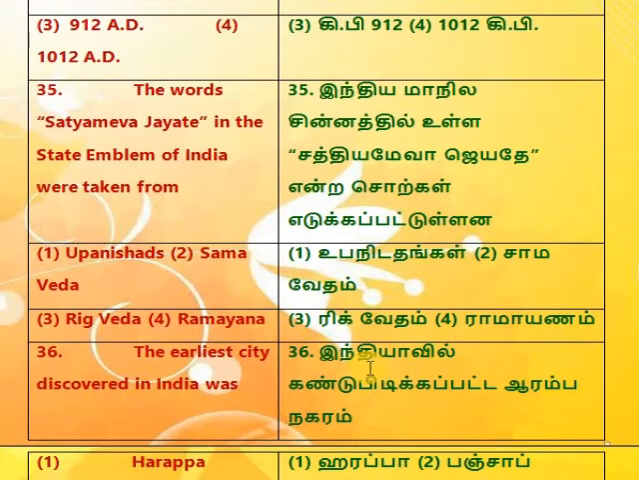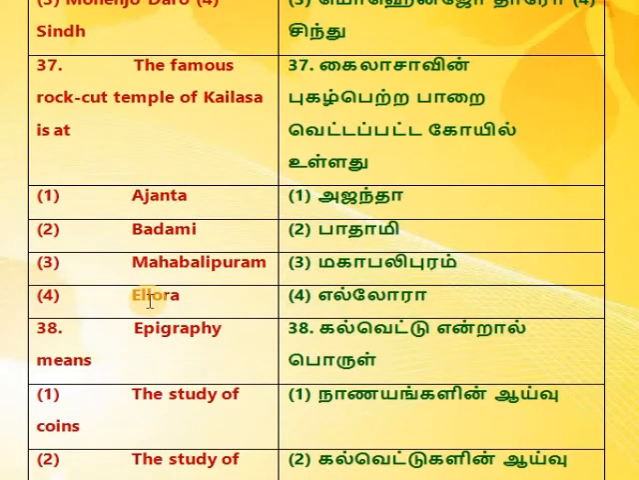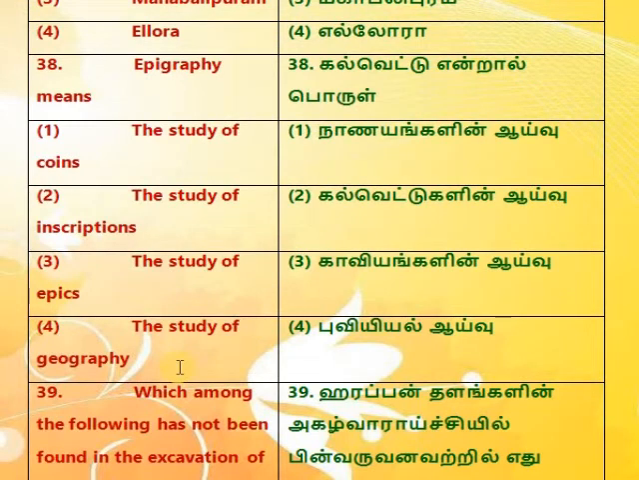35. The words Satyameva Jayate in the state emblem of India were taken from 1. Upanishads, 2. Samaveda. 3. Rig Veda, 4. Ramayana. 36. The earliest city discovered in India was 1. Harappa, 2. Punjab. 3. Mohenjo-Daro, 4. Sindh. 37. The famous rock-cut temple of Kailasa is at 1. Ajanta. 2. Badami. 3. Mahabalipuram. 4. Ellora. 38. Epigraphy means 1.